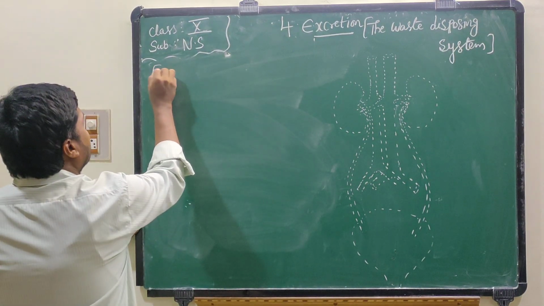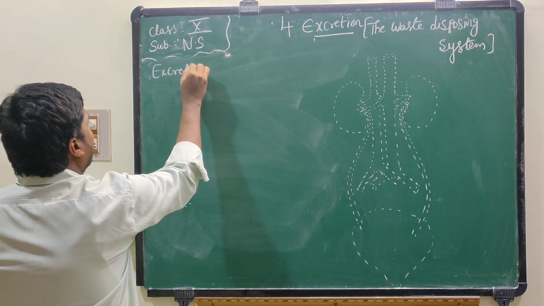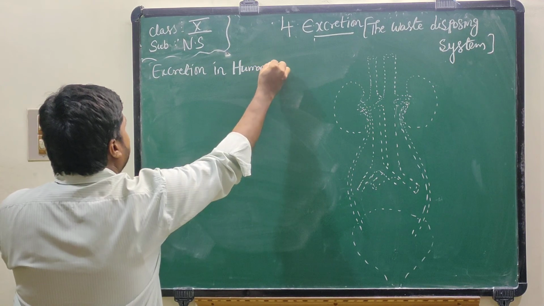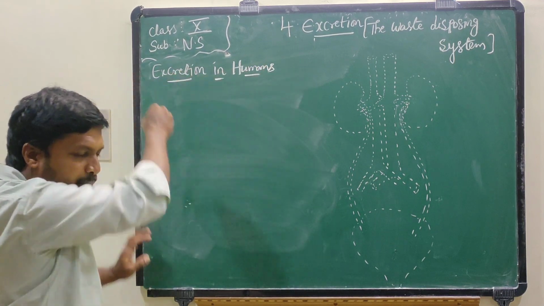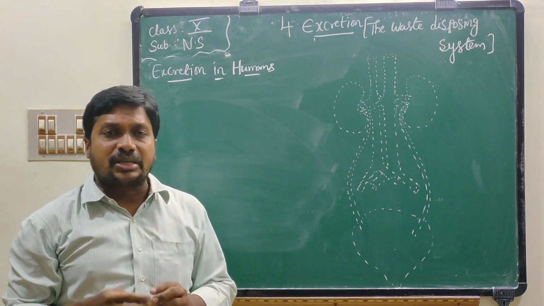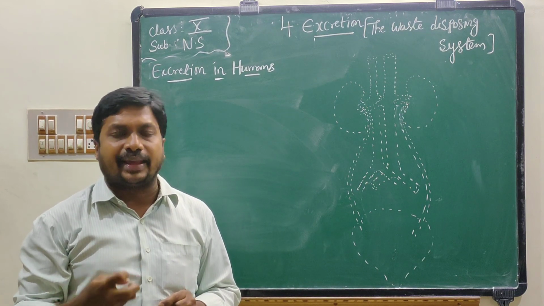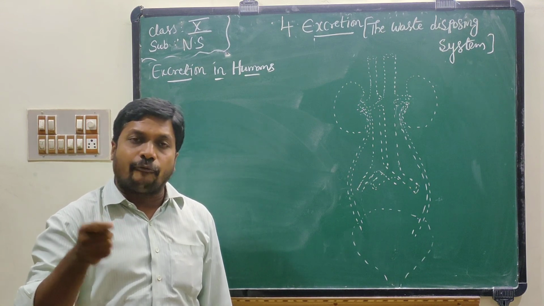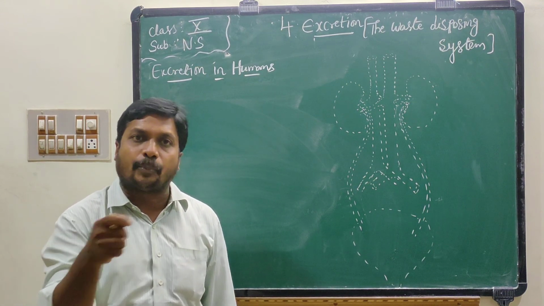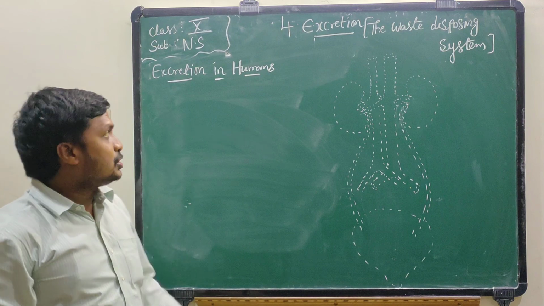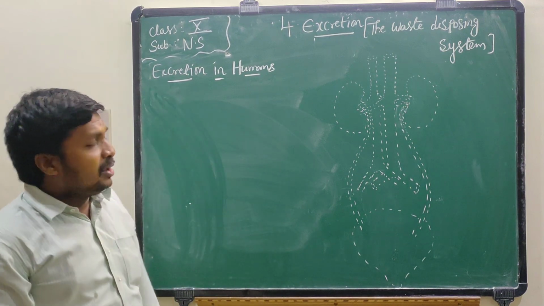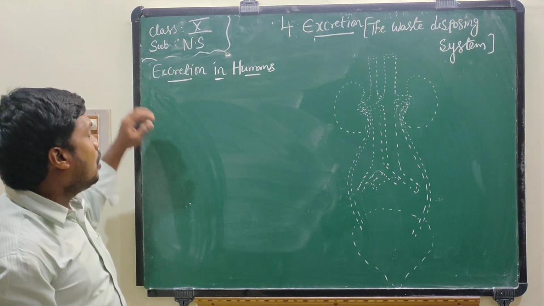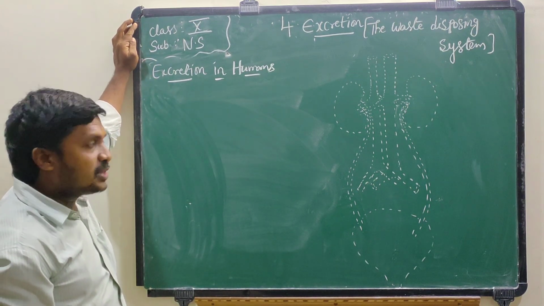Now next topic, excretion in humans. Already I explained to you, in the process of photosynthesis, plants will take a gas known as carbon dioxide and release O2. O2 is the waste gas to the plants in the process of photosynthesis. So many waste materials are formed in the process of metabolic activities. Now I will explain about excretion in humans.